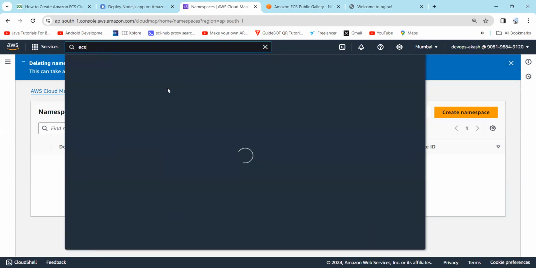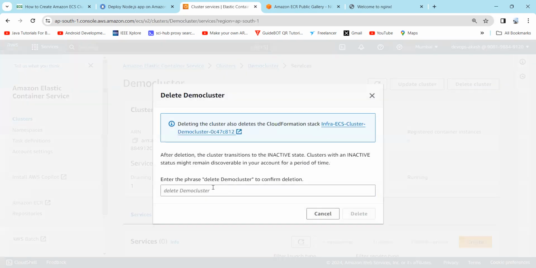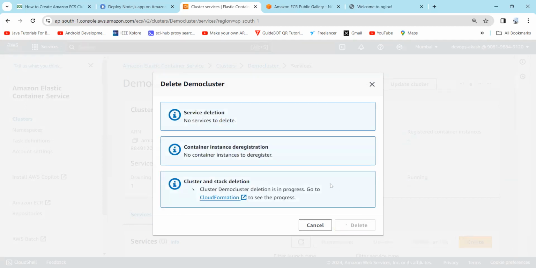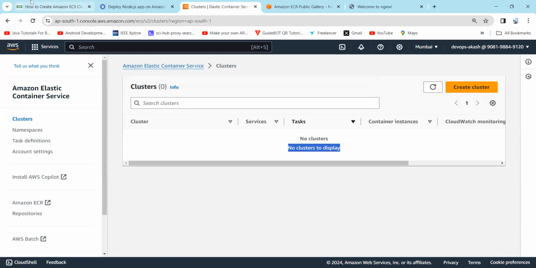Then again go to the ECS service, and now we have to delete the cluster. So click on cluster, and here in the right hand side corner you can see the delete option. Just type delete demo cluster. So click on delete. It will take a few minutes to delete, and here you can see the cluster has been successfully deleted. So close, and if you reload it in cluster, you can see no cluster is left.